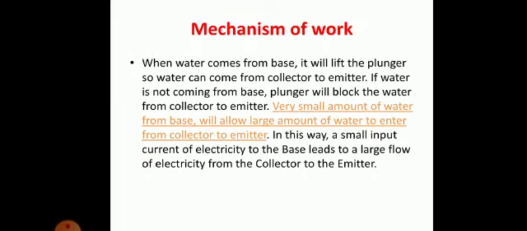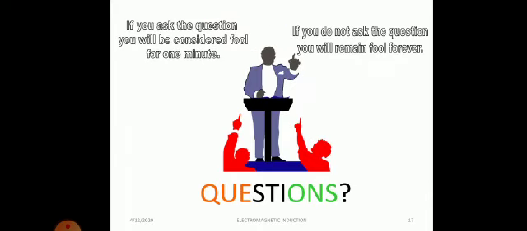Now when water comes from the base, as we discussed in the diagram, it will lift the plunger and allow the flow of water from collector to emitter. Clear? So a very small amount of water from the base will allow a large amount of water to enter from collector to emitter. So this is how the function of a transistor is helpful.